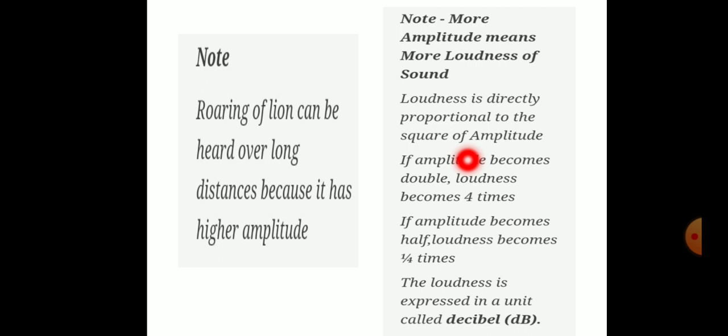If amplitude becomes double, loudness becomes 4 times. If amplitude becomes half, loudness decreases to 1/4. Loudness is expressed by the unit decibel. For that reason the roaring of a lion can be heard over a long distance, because it has higher amplitude.